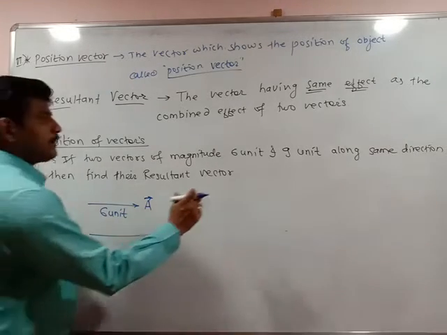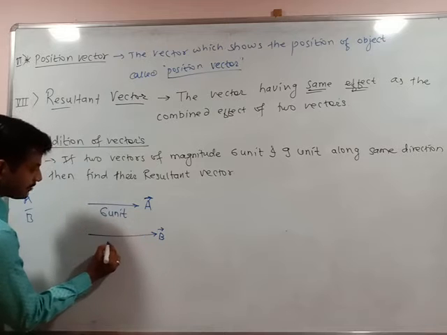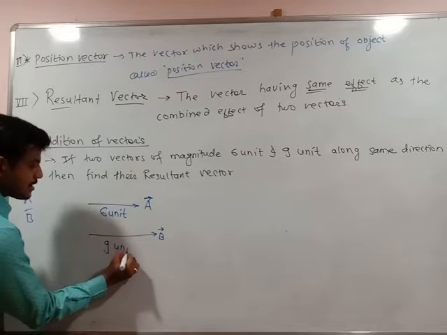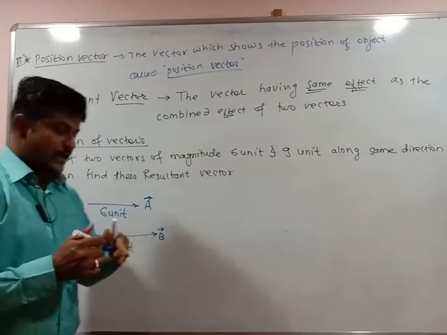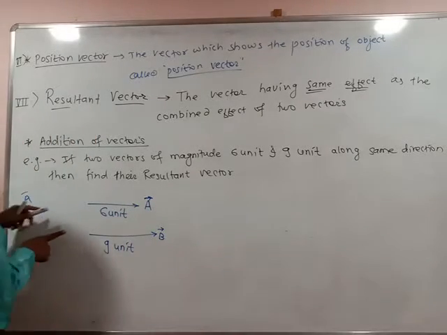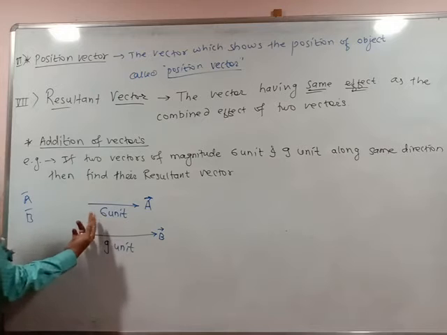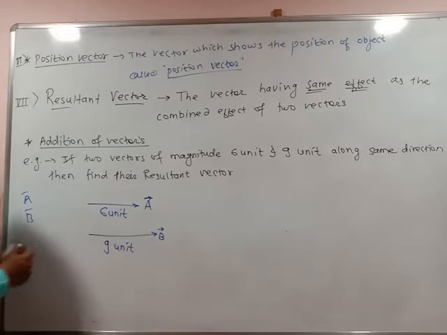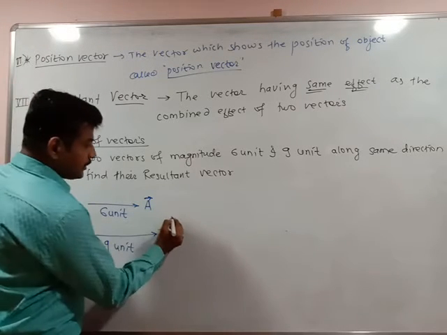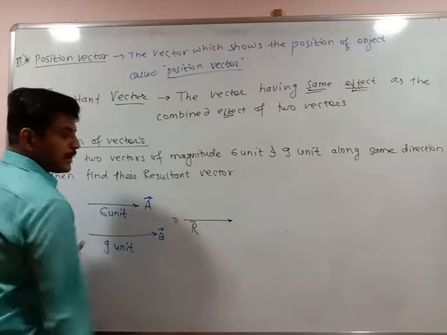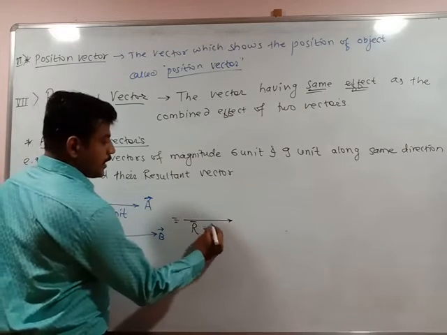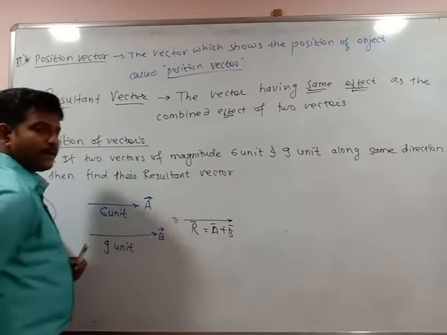Okay, so 9 unit. I can write here the next: it is the magnitude for the second vector, 9 unit, moving in the same direction. Both are moving in the same direction. Then what would be the resultant vector for these two vectors? The resultant vector is r bar equal to a bar plus b bar.